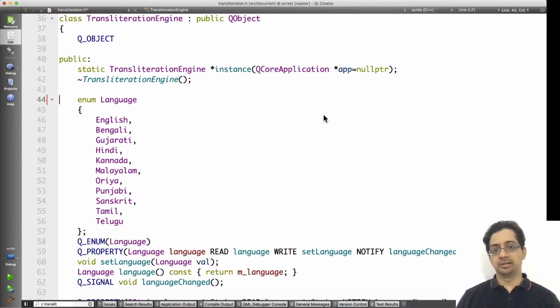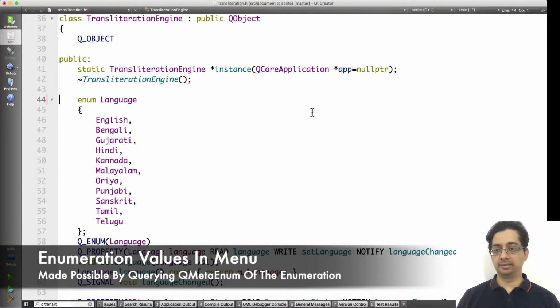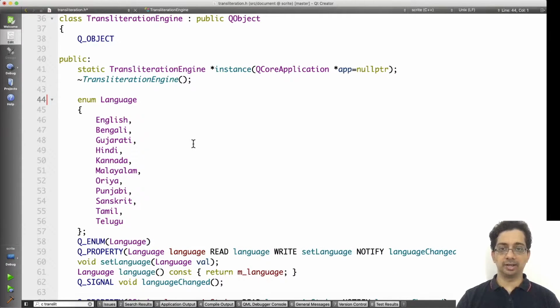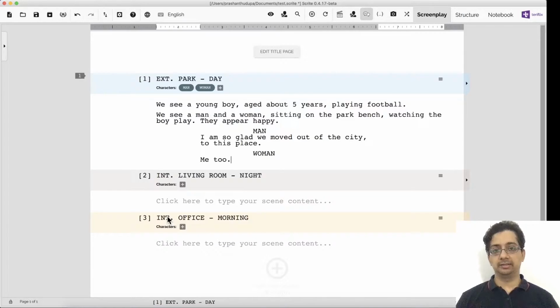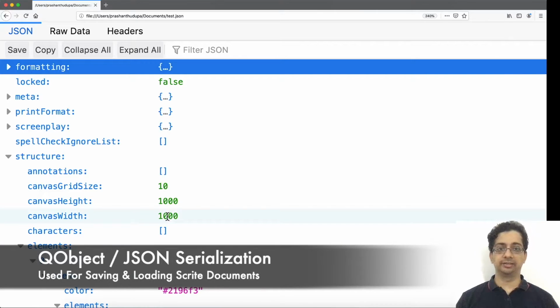Scrite supports transliteration to a set of languages. These languages are captured in this enumeration called language within the transliteration engine class. We query this enumeration at runtime and populate the language options menu in the UI. In fact, whenever we create a screenplay using Scrite and save it, we actually save a JSON representation of key objects in the application.